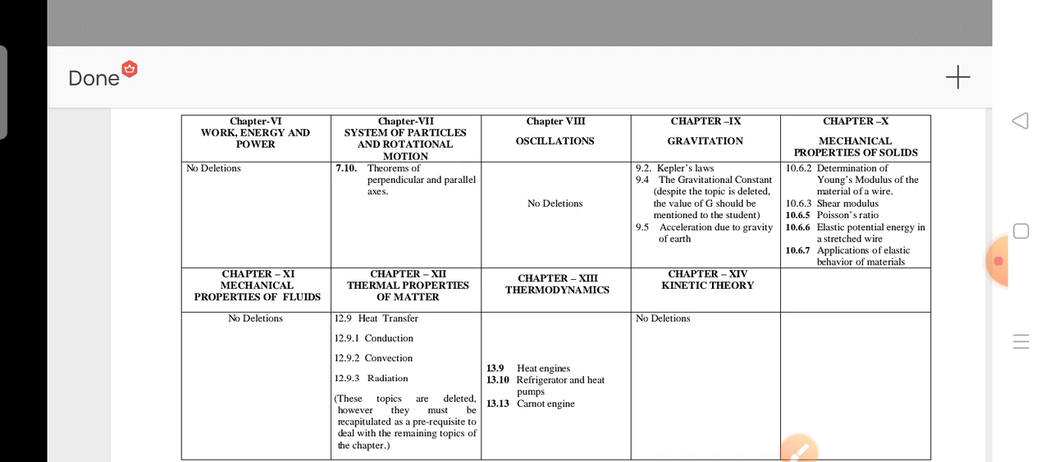Next, the 10th unit. In the 10th unit, 5 topics are deleted. Next, the 9th unit, nothing is deleted, everything you have to read. In the 9th unit, how many topics are deleted? 3 topics are deleted. Next, the 10th unit, 3 topics also deleted. Is it clear? Next, coming to the 8th unit, no deletions, nothing is deleted, everything you have to read.